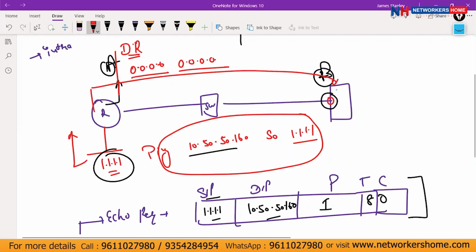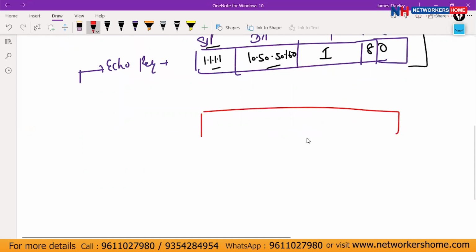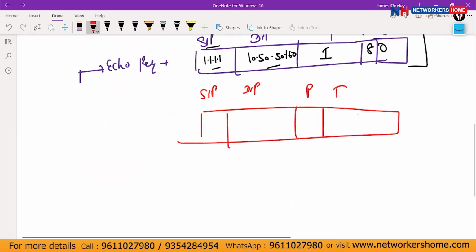But once it reaches here, now this Palo Alto has to send a reply. And what will be the reply at that time? Source IP, destination IP, protocol, type, and code. So what is the source IP from there? 10.50.50.160. What is the destination IP? Then it will be 1.1.1.1. What is the protocol? The protocol is 1, type 0, code 0.